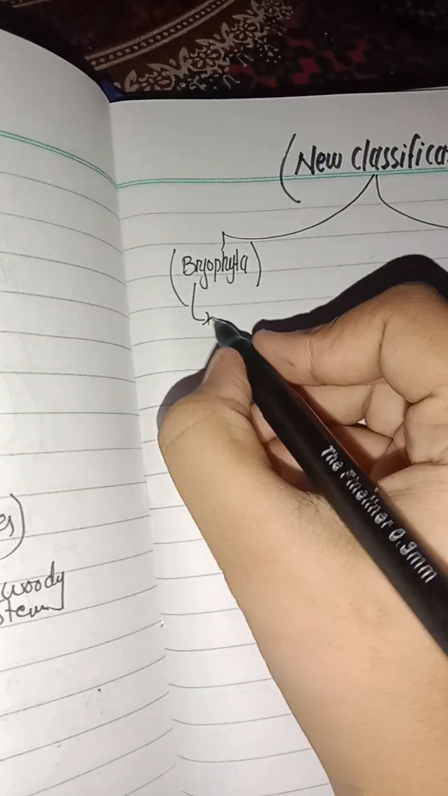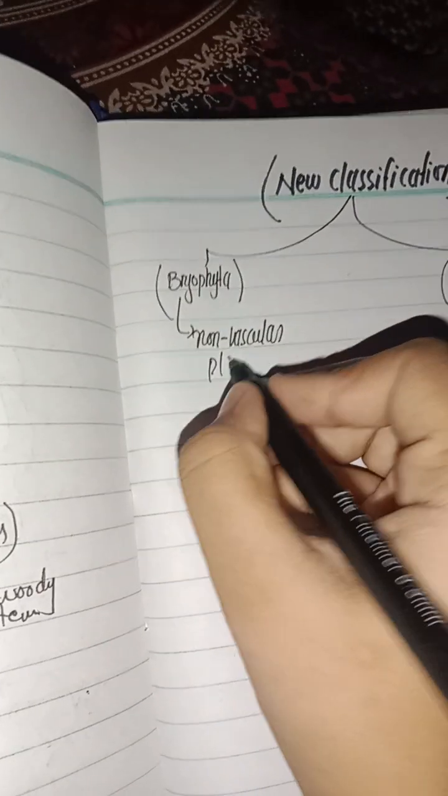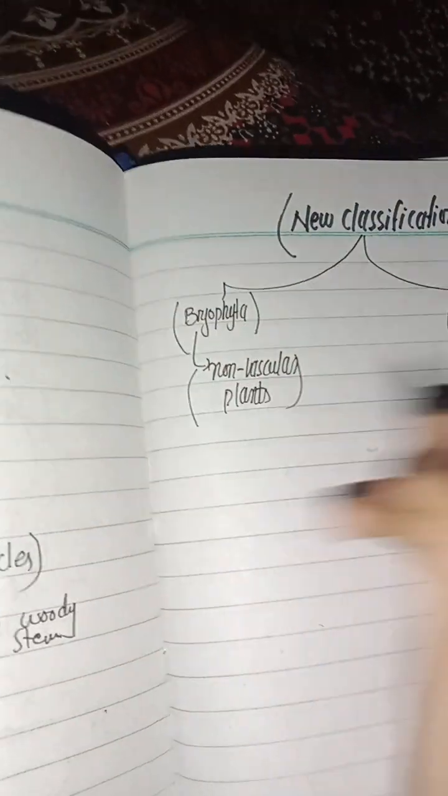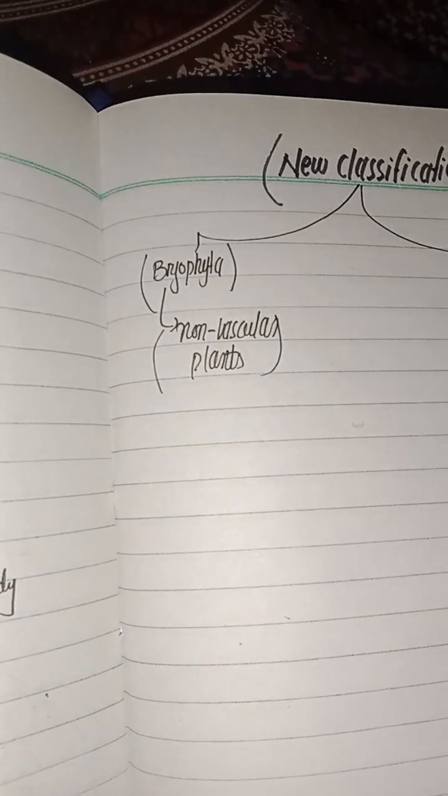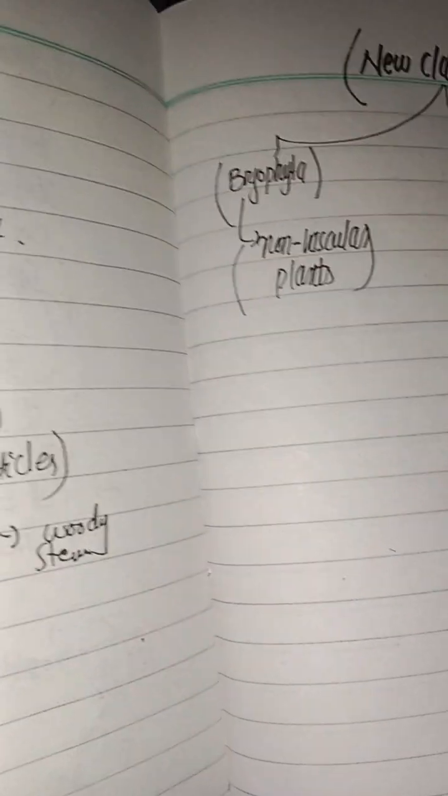In Bryophyta, the non-vascular plants are coming. So what are non-vascular plants? Non-vascular plants are those that have the absence of the xylem and phloem, meaning the absence of the conducting tissues. In bryophytes there are three types.